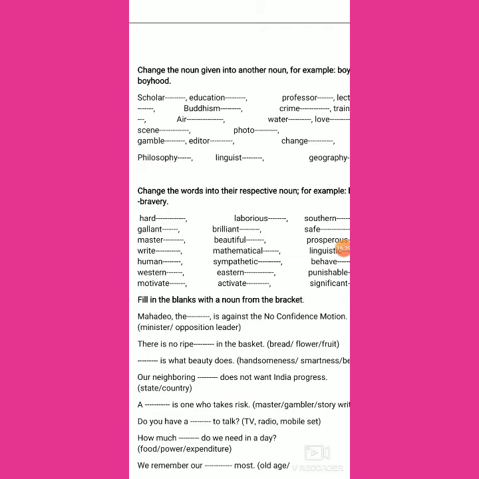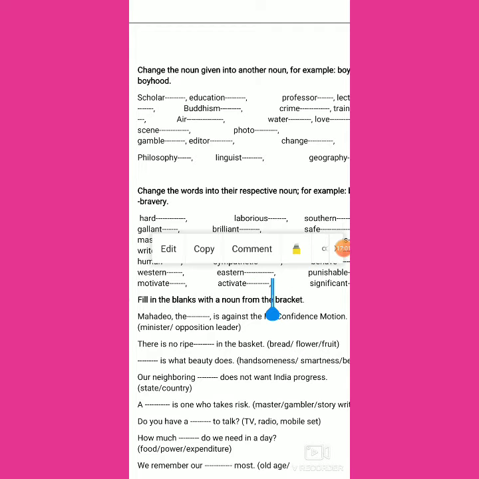Then writer. Although write is not an adjective, write is a verb. From that verb, one who writes is known as writer. So we have got a common noun form, but this is simply not an adjective.